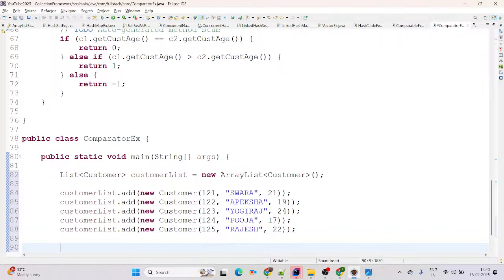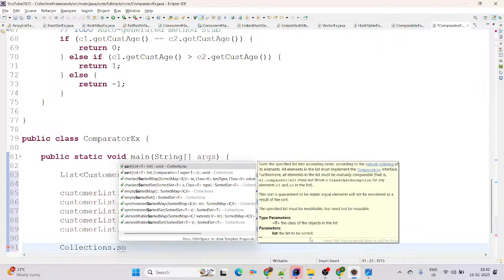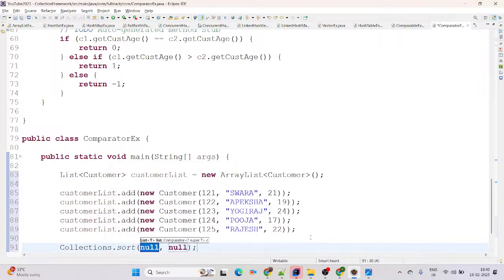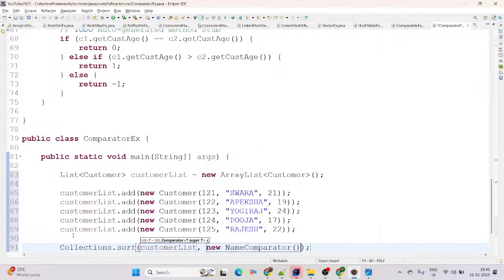Now we are trying to do a multi-sequence sort, because we are using comparator. Then you can simply call Collections.sort. Here I am calling customerList, and the first one we are trying to sort by is the name comparator. Before printing it, I want to say this is for name comparator. I am using a hash mark here, otherwise you can use a star mark.